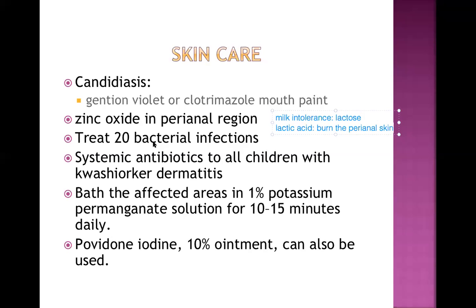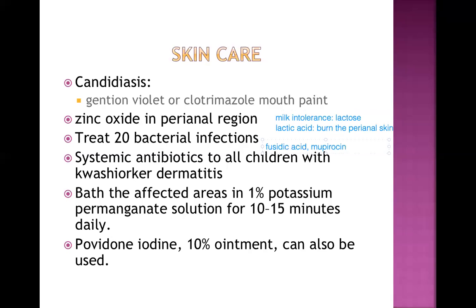Treat the secondary bacterial infection. This is secondary actually. Treat secondary bacterial infection, which is very common on the skin, by using antibiotic. And the common antibiotics which we use on the skin are fusidic acid, if you remember, we talked about this fusidic acid as well as mupirocin.